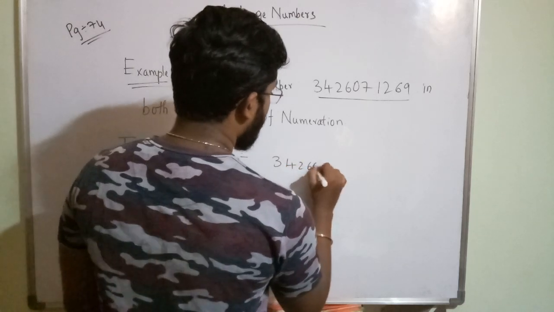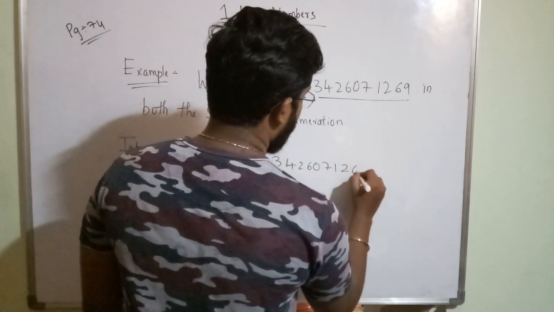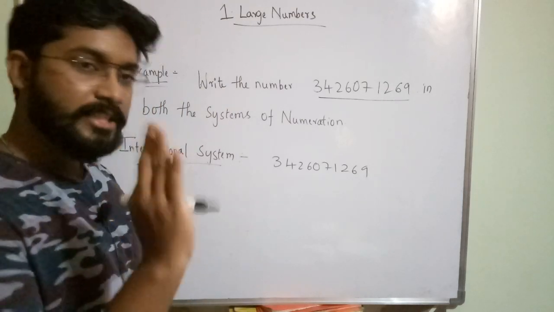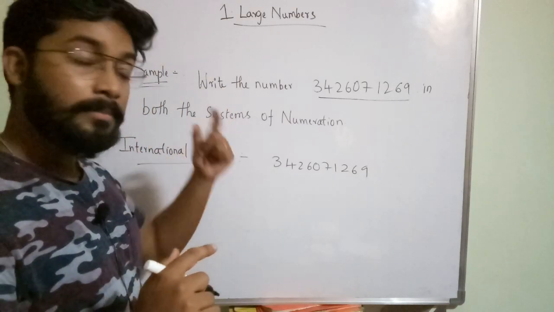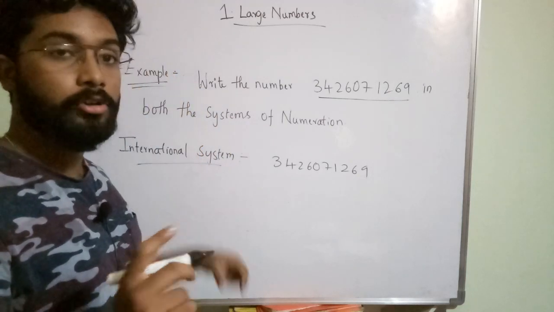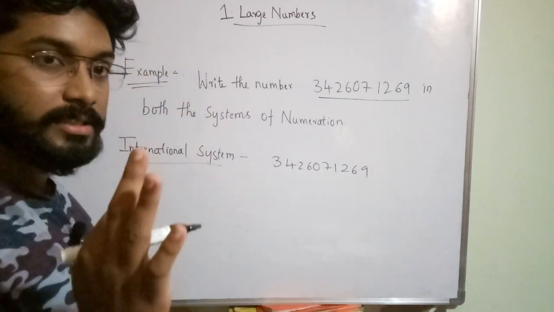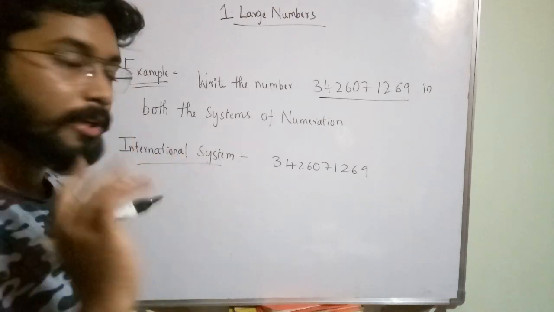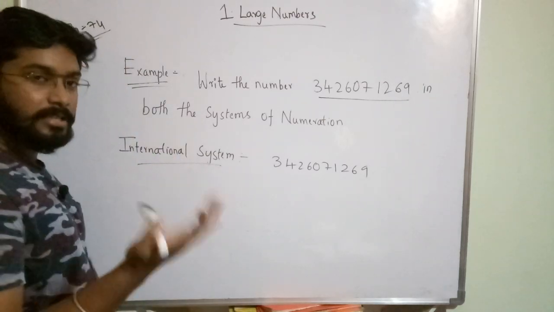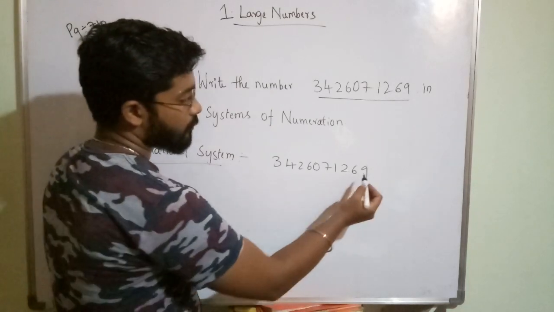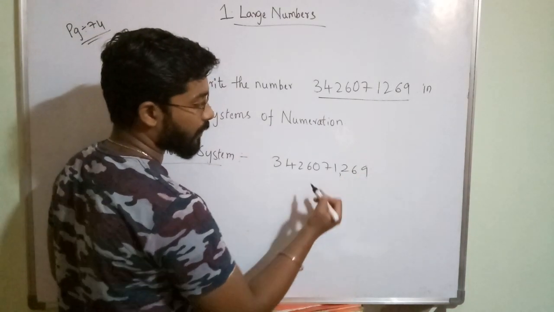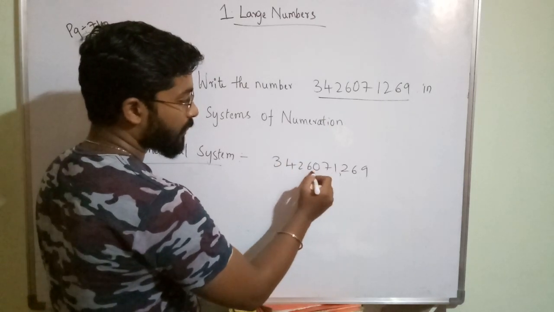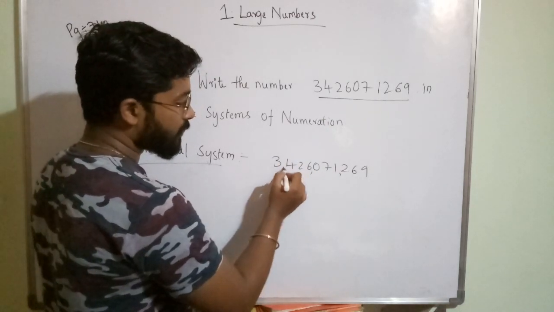In the Indian system only the ones period and crores period will have 3 digits, whereas the lakhs period and thousands period will have only 2 digits. So starting from right to left, after every 3 digits I will put one comma.